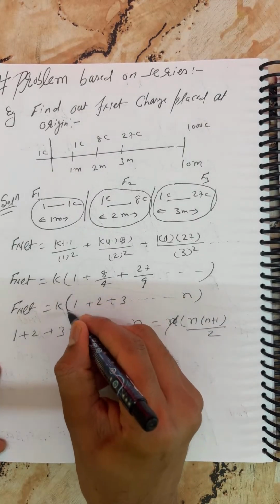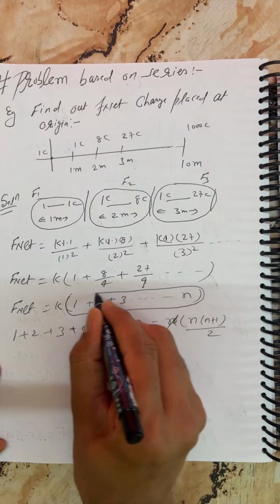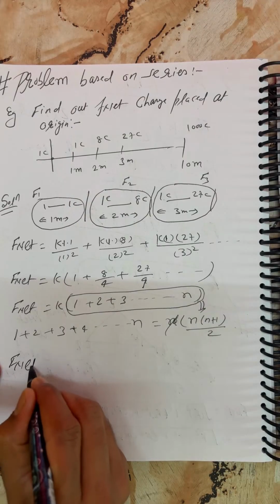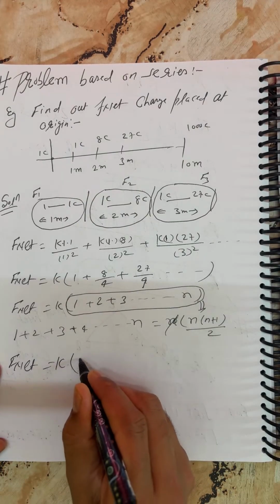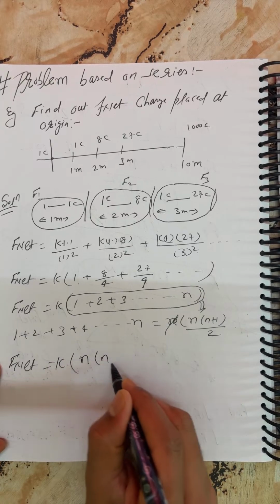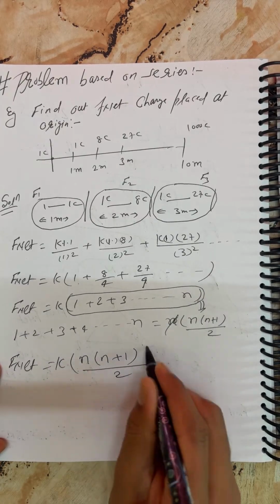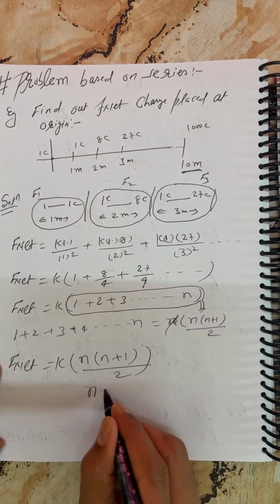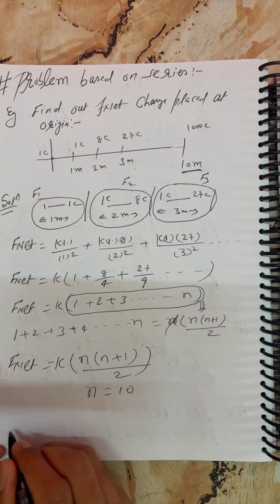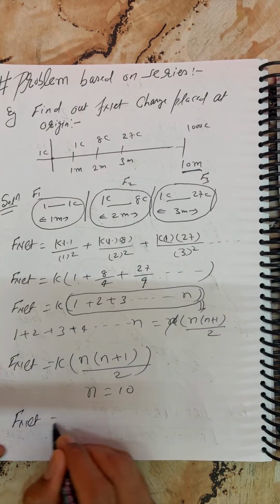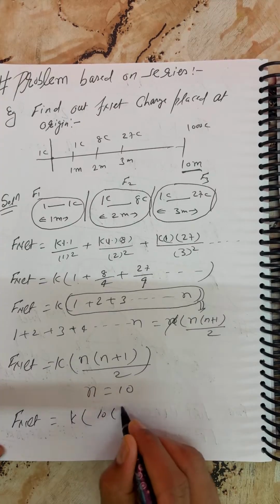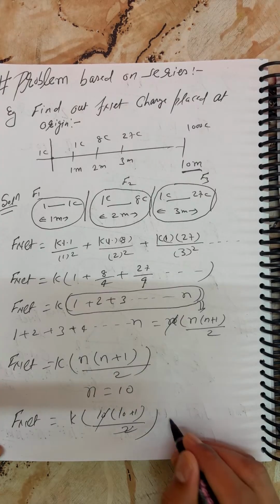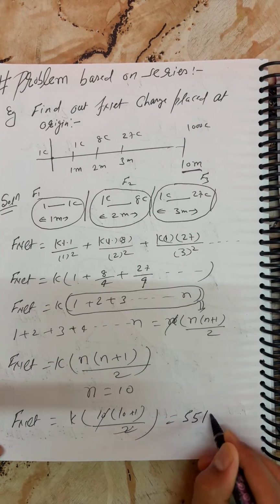For this entire set of terms, I'll replace it with this formula. So finally F net equals k into n into n plus 1 by 2. N is what? Up to 10 here, so you can replace n equals 10. Finally you will get F net equals k into 10 into 10 plus 1 by 2. 2 fives are 10, so the answer you can write is 55k.